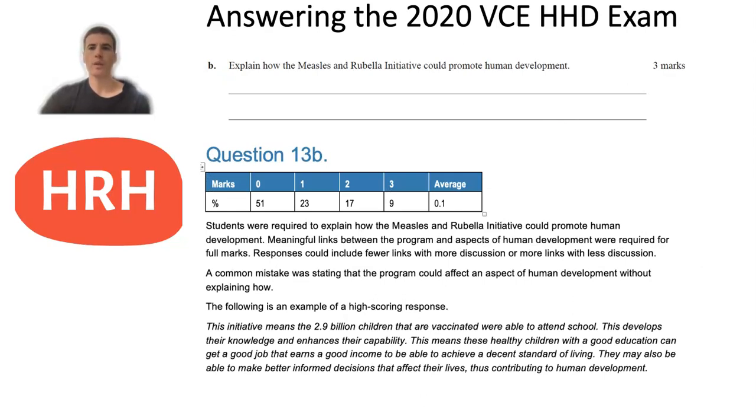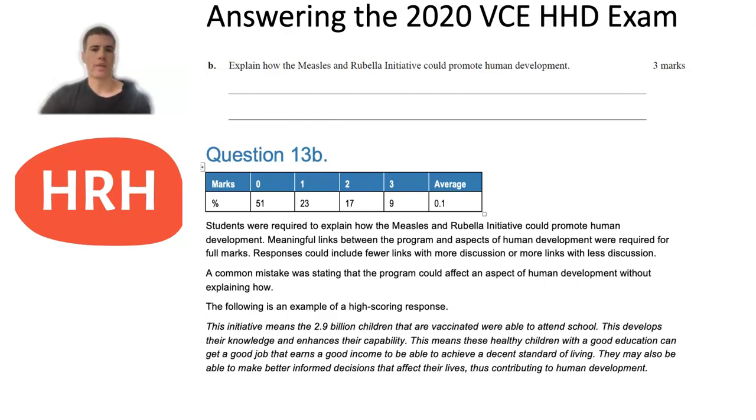For B, it asks you to explain how the Measles and Rubella Initiative could promote human development. Remember, for a question like this, it's looking for those phrases from the human development definition in your answer, but obviously you have to link them to the stimulus material that was supplied.